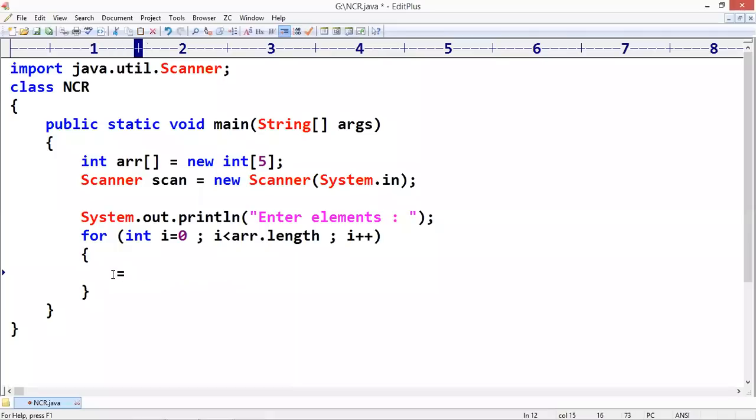And that we are collecting into that array of I value 0, 1, 2, 3, 4, which is varying. And finally, we are just displaying using a for each loop.